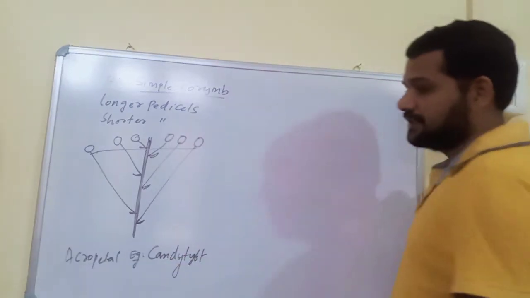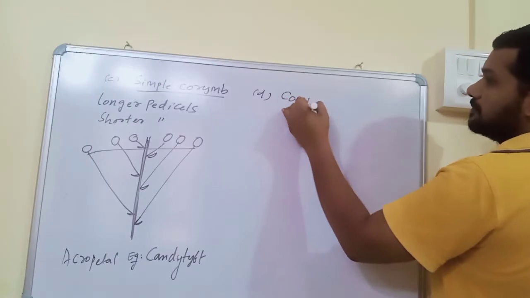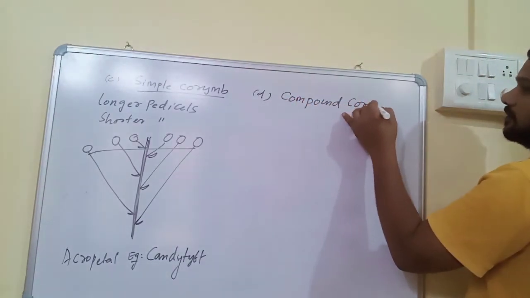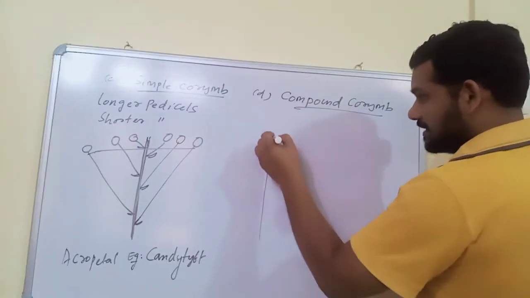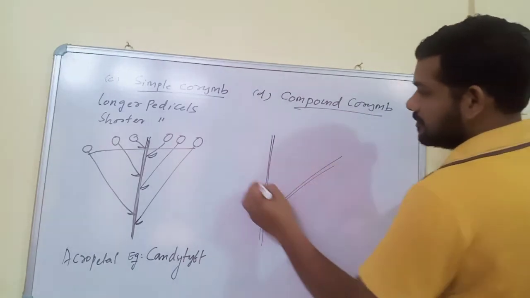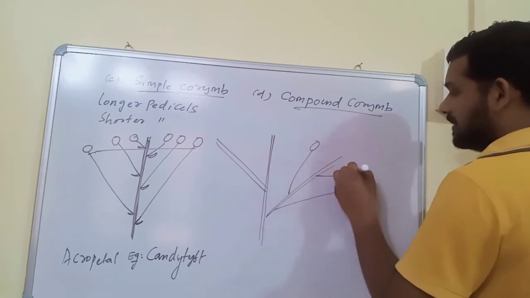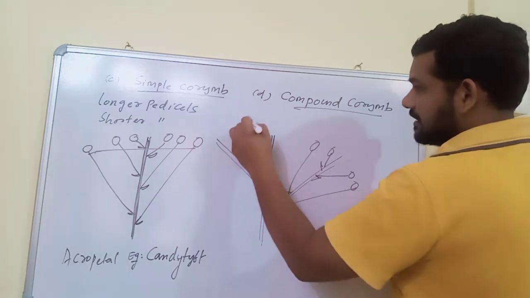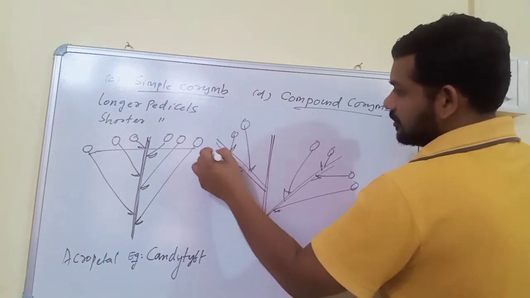Candy tuft. And next one is compound corymb. Compound corymb, very simple. The peduncle produces branches. This is the main peduncle, and this peduncle produces branches. Each branch has pedicellate and bracteate flowers in acropetal manner.